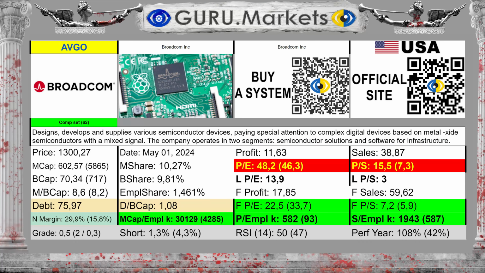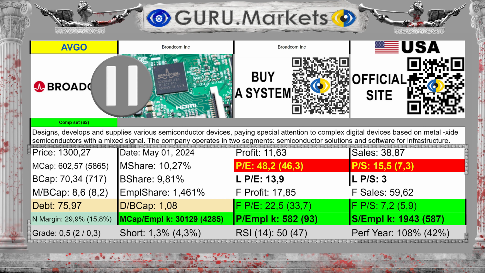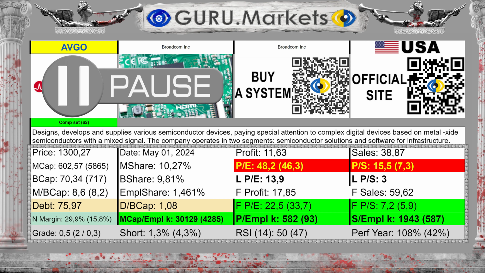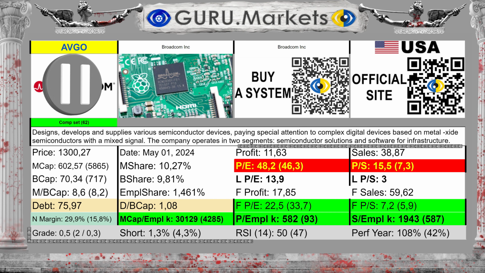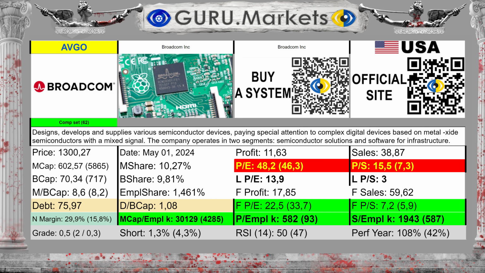Let's start with summary information about the company. A little further we will consider each indicator in a little more detail. If necessary, you can pause it. You can study all the parameters of the company under study more carefully.